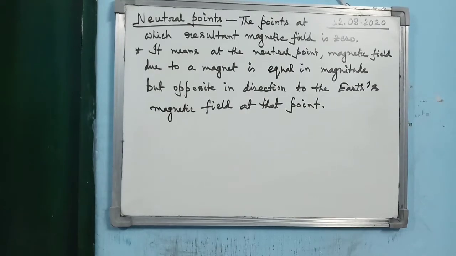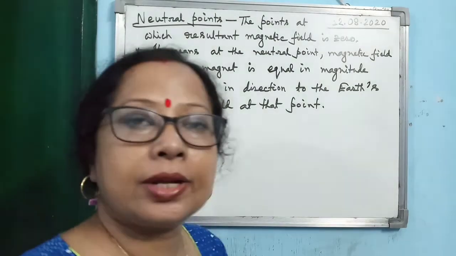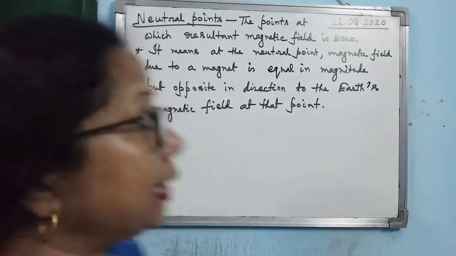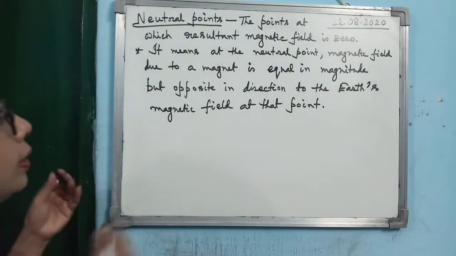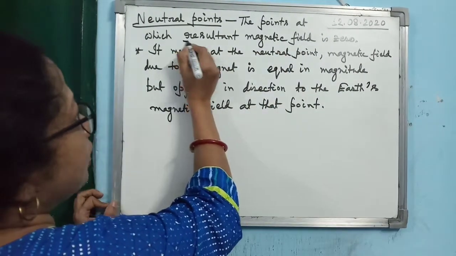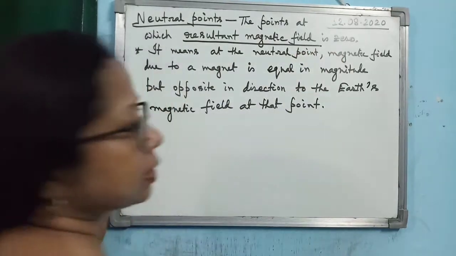Now the next important topic is the neutral point. What are the neutral points? The points at which the resultant magnetic field is zero. You must write this. Don't write only magnetic field. Resultant magnetic field is zero.